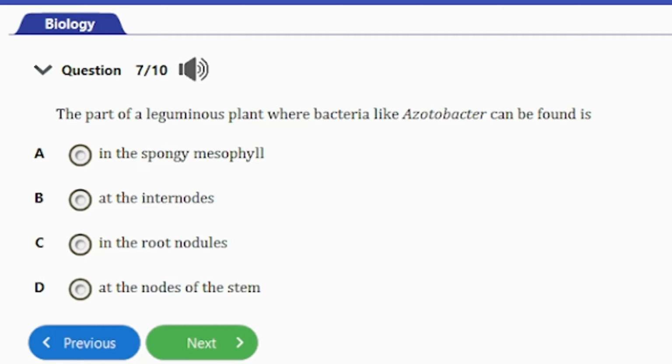It's actually a symbiotic process, guys. They benefit from the plant as the plant provides shelter and protection, and also provides them with nutrients, whereas they end up converting atmospheric nitrogen into a form that the plants can use, and that's it.